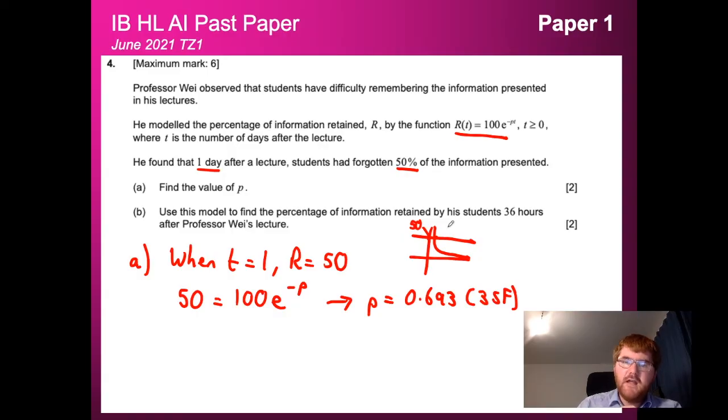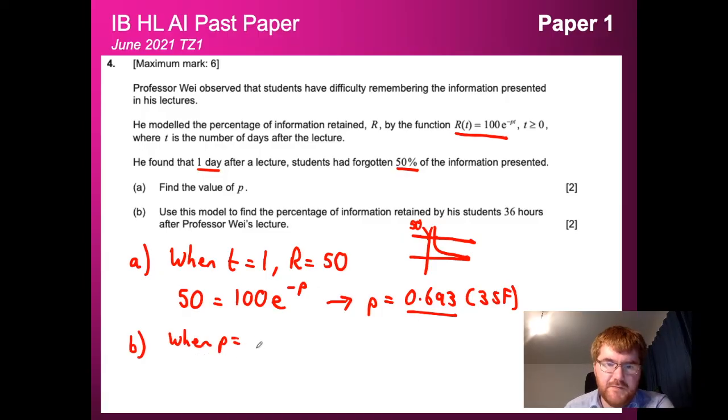and then you'll have the correct answer. And now we're going to use this model to find the percentage information retained by students 36 hours after Professor Wei's lecture. So we're going to put in some values here. We already know what P is now, so P is now equal to 0.693... because it goes on for a long time. And we're going to put in T, well, that's going to be equal to 36 hours.